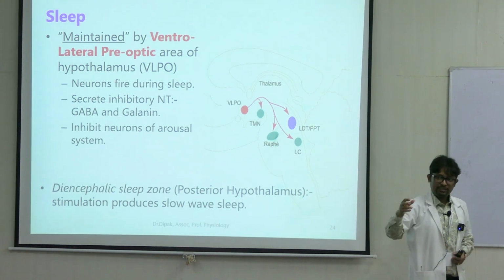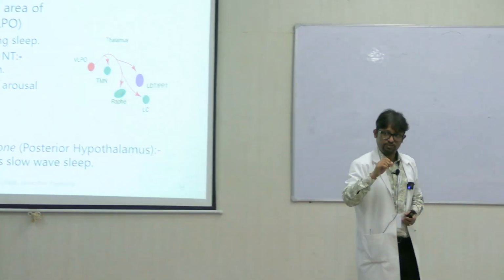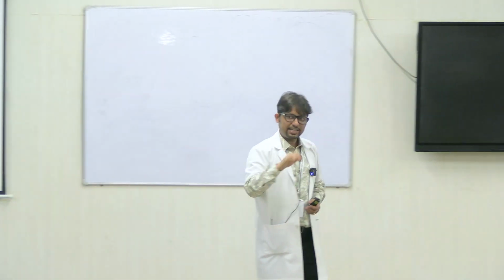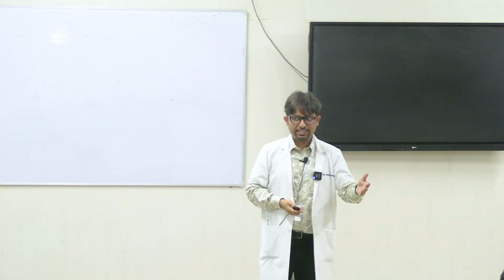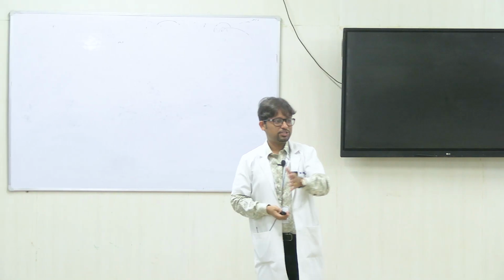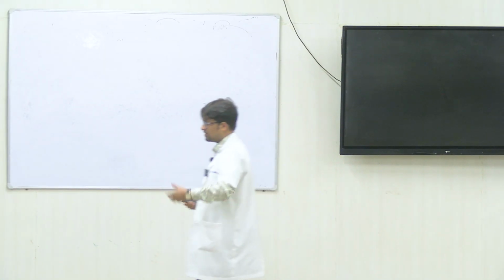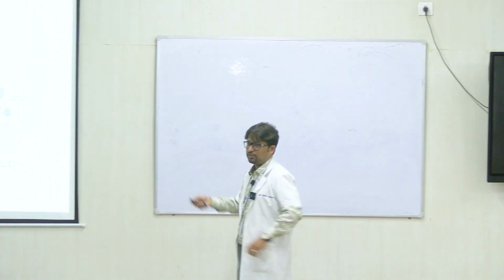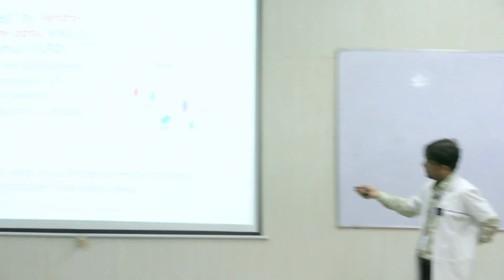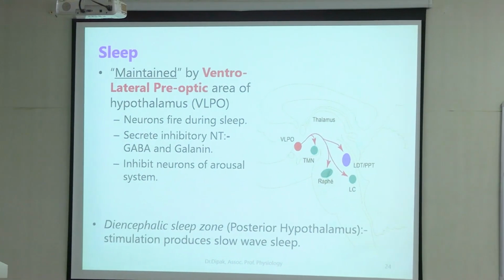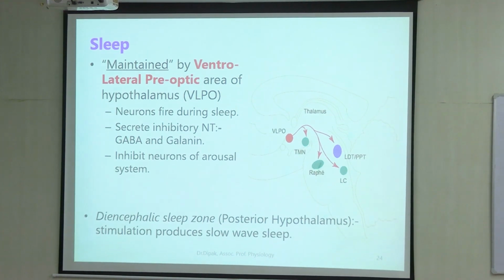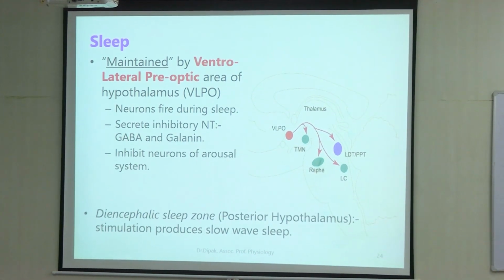So in sleep there are two things. One is initiation of sleep, and the second aspect is that once initiated, it has to be maintained for around 6-7 hours. This is the normal physiology of the body. Maintenance is done by the hypothalamus through this VLPO nucleus, and this model is called the flip-flop switch model.